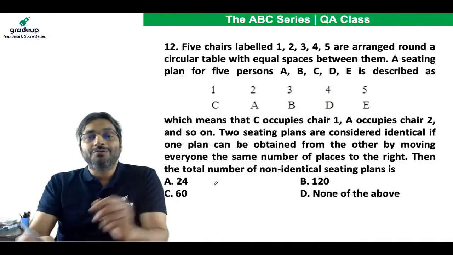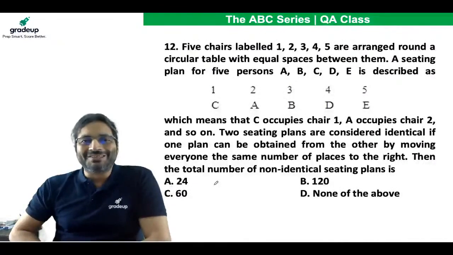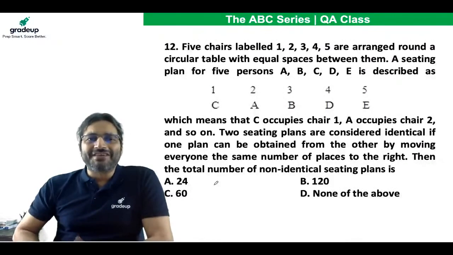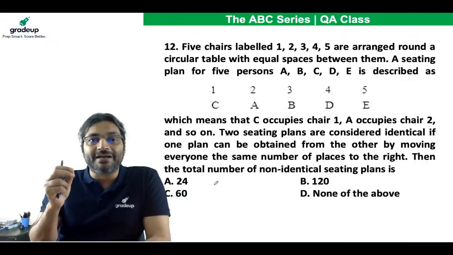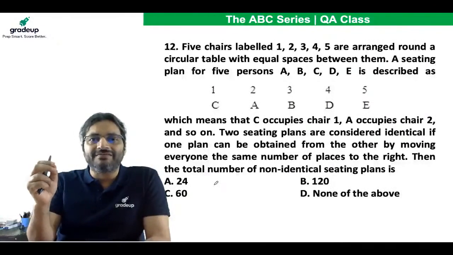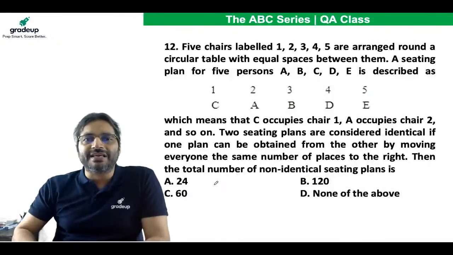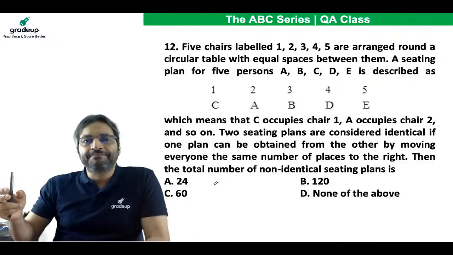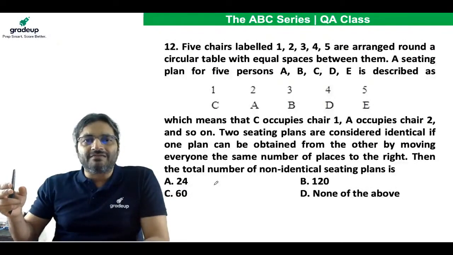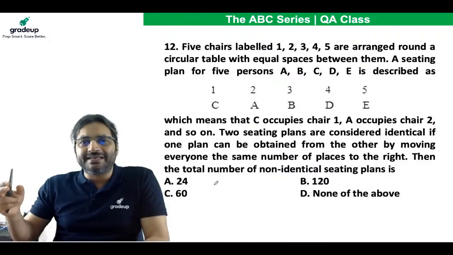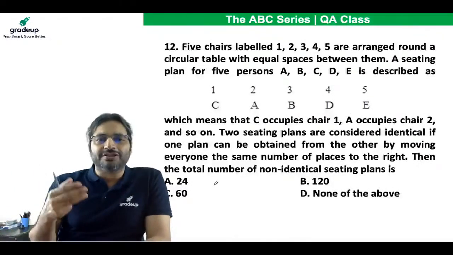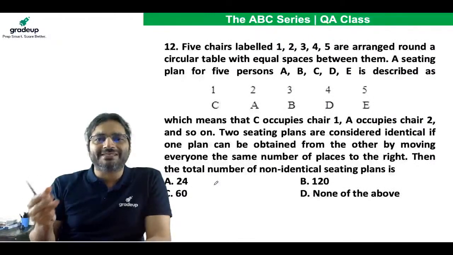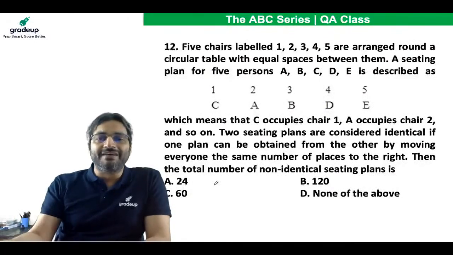Yes, now this is a good question. 5 chairs labeled 1, 2, 3, 4, 5. Mind you, these are 5 chairs and they are labeled 1, 2, 3, 4, 5. They are arranged round a circular table with equal spaces between them. A seating plan for 5 persons A, B, C, D, E is described like this. C is on chair number 1, A is on chair number 2, B is on chair number 3, D is on chair number 4 and E is on chair number 5.